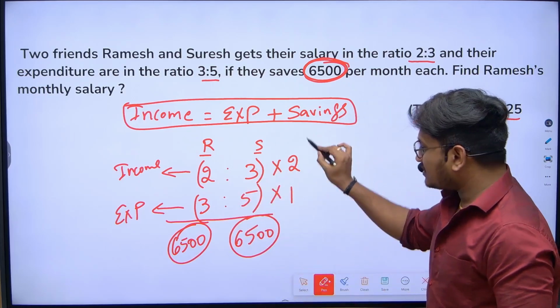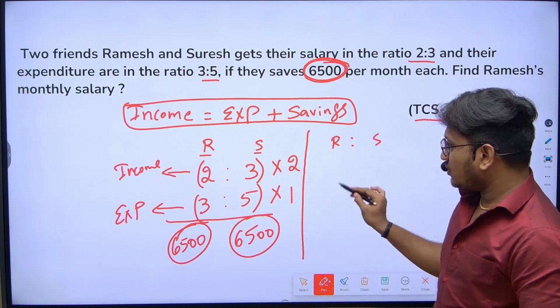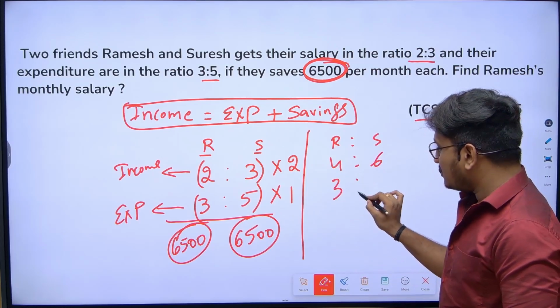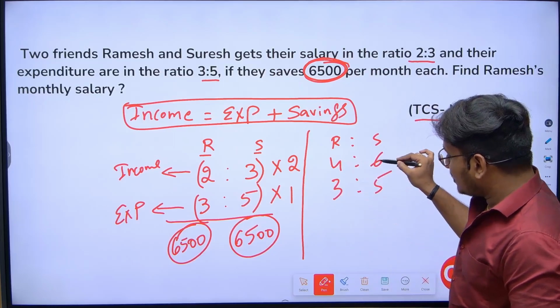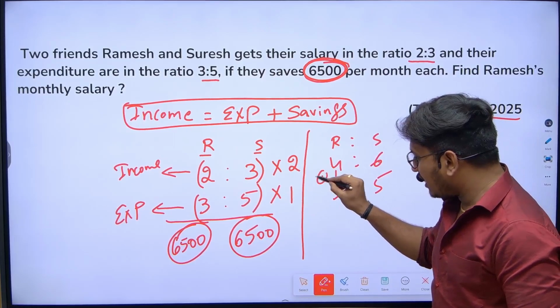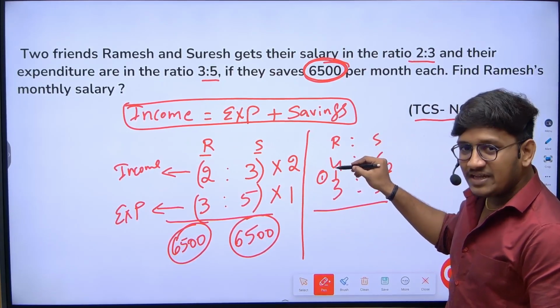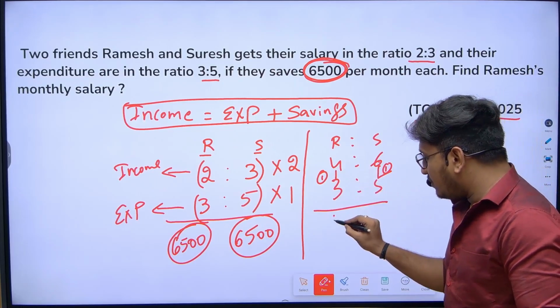Now let's rewrite these new ratios. Now for Ramesh and Suresh, the income ratios are 4:6 and the expenditure ratio is 3:5. If you observe, 4 became 3 and 6 became 5. So what's the difference here? Here I can have the difference as 1 part. Now from income, from the salary, if we remove expenses, what will be the difference here?